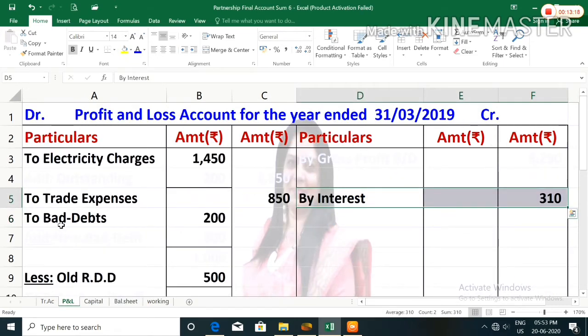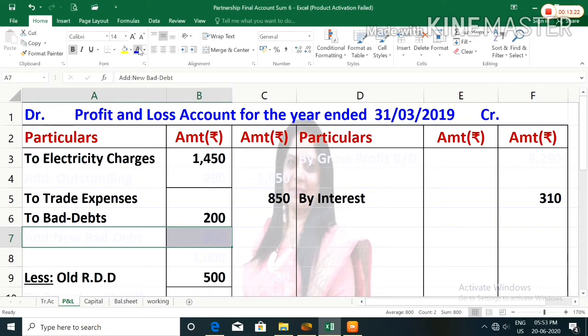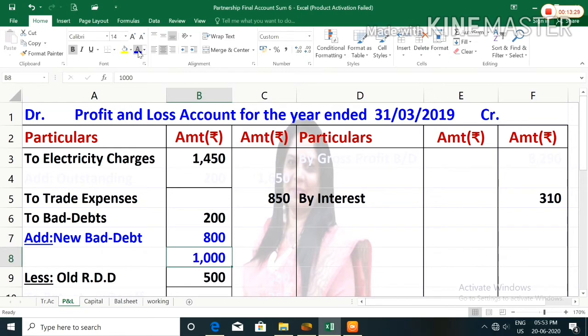Second effect will be given in profit and loss account debit side. In bad debt you have to add new bad debt 800, bad debt plus new bad debt, the total amount is 1,000. From that 1,000 you have to deduct old RDD and you have to record the amount in the outer column, that is 500.